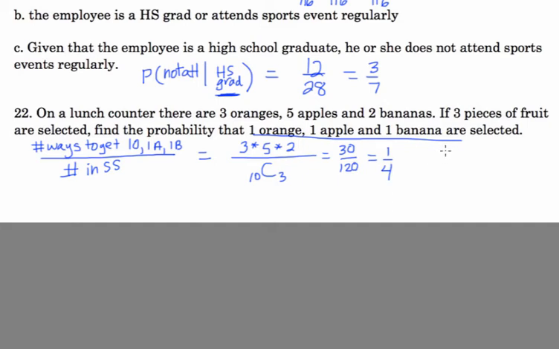Also, in Connie's notes, she did it with combinations. There are 3 oranges, one way to select that, 1 slot to select that in, times a combination for the apples, 5 apples to choose from, you're picking 1. And bananas, 2 bananas, and you're picking 1. That turns out to be 3, 5, and 2 over, just like we did, 10C3. Same answer.